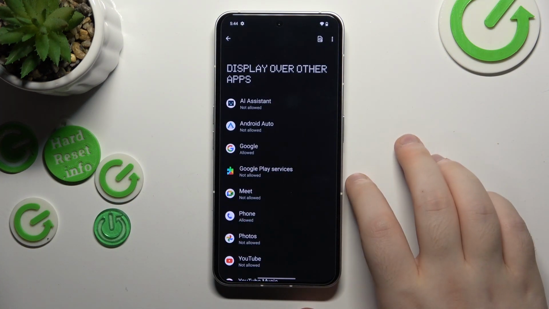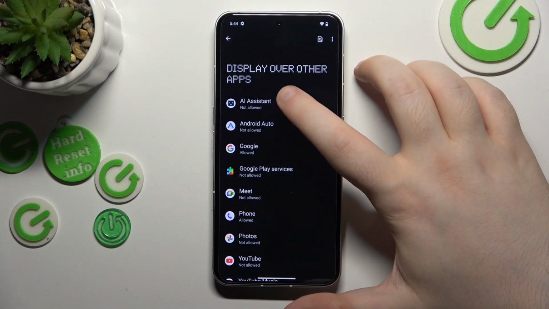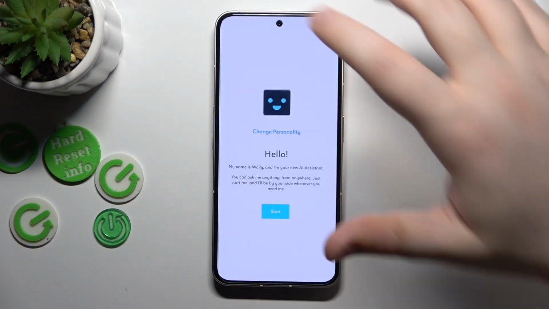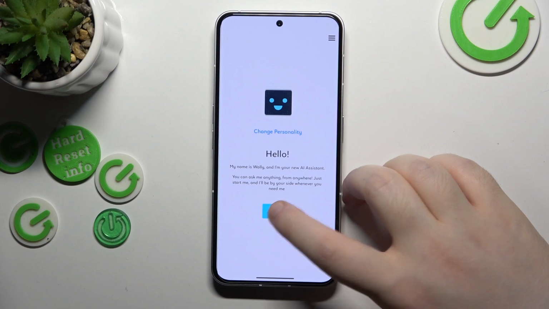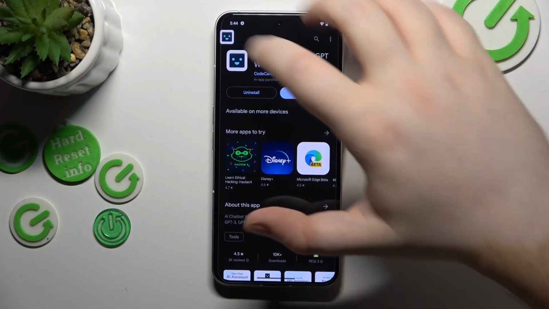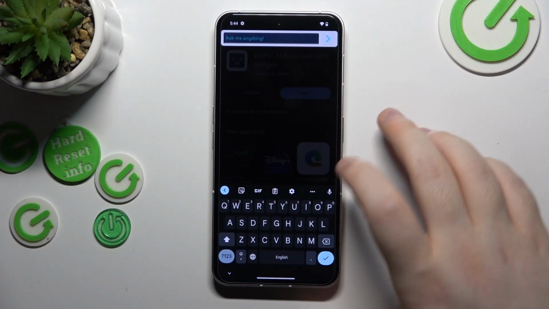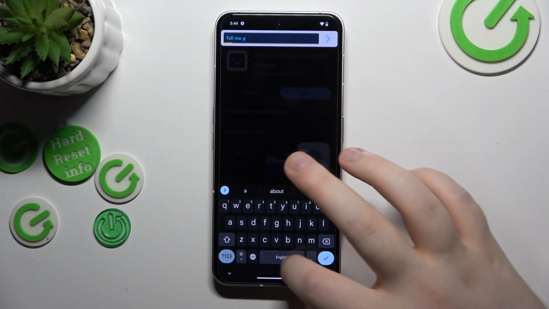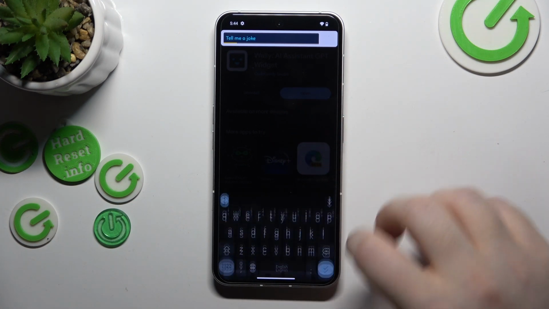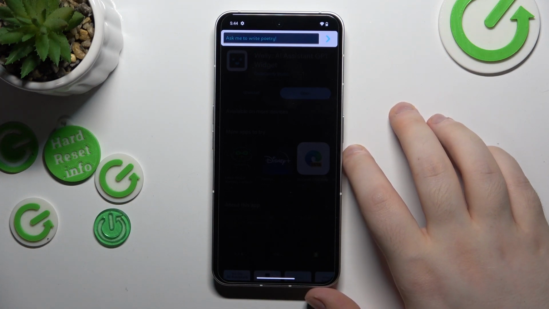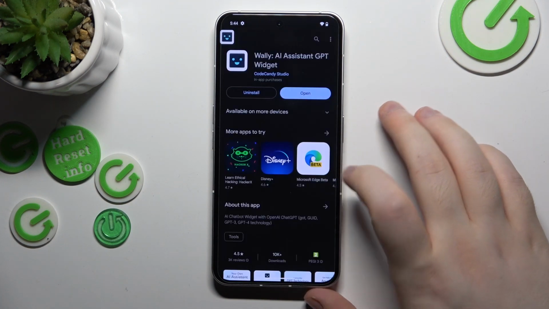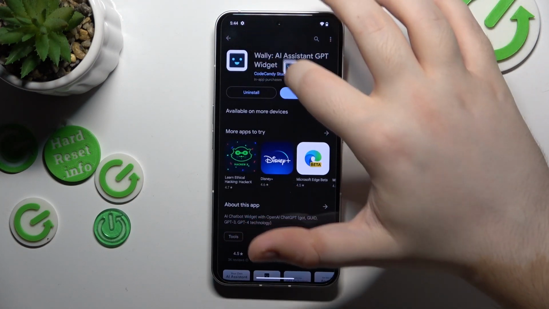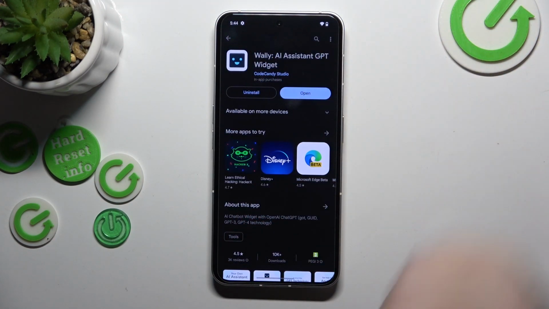Now open permissions and you have to allow this application to display over other apps and then click back and now click start. And as you can see, here is your widget and you can tell him to do something. And as you can see, he responds. So if you want to remove him from your desktop, just drag him into the X icon in the middle.